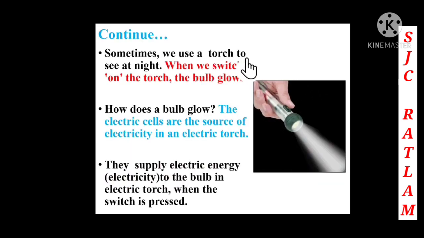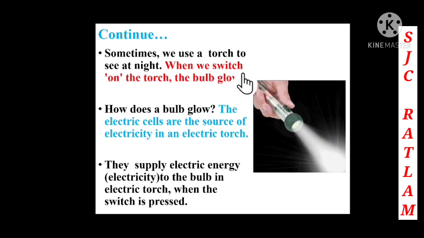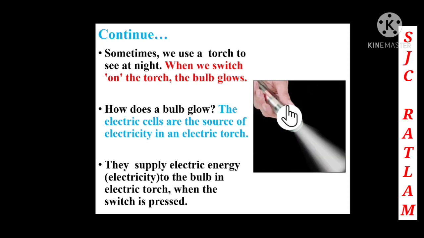Sometimes we use a torch to see at night. When we switch on the torch, the bulb glows. Naturally, here you can see that sometimes at night we use a torch, and when you put the switch on, the bulb glows. Now here we will see how the bulb glows.